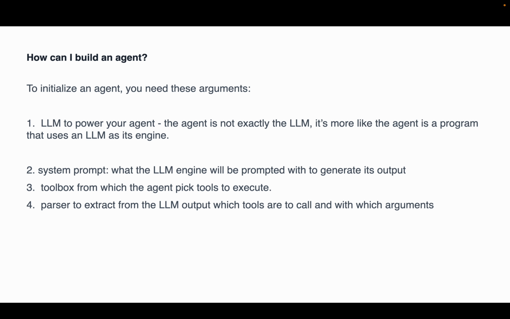So how can I build an agent? To initialize an agent, you need these arguments. First is the LLM to power your agent, because that is basically the brain. The agent is not exactly the LLM; the agent is a program that uses the LLM as its engine. So the LLM is an engine, and the agent is just a program which is using the LLM. A system prompt will be needed, with which the LLM engine will be prompted to generate its output. Then a toolbox from which the agent picks the tools. There are many predefined tools, and you can create new tools also.